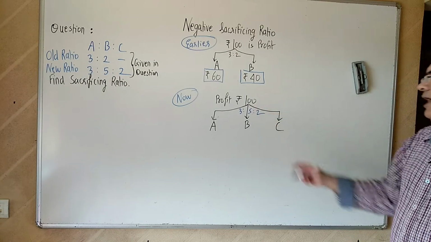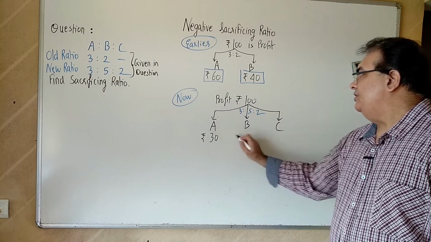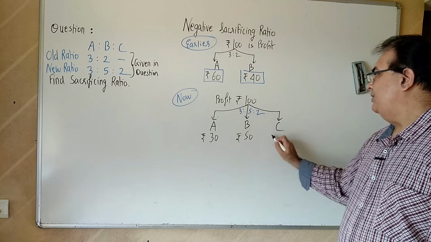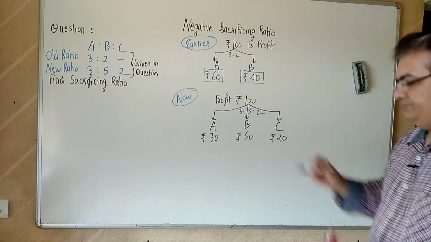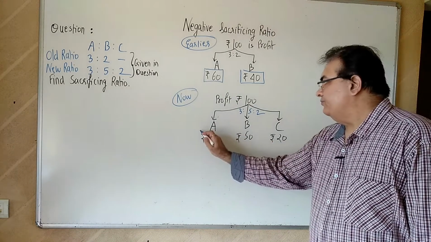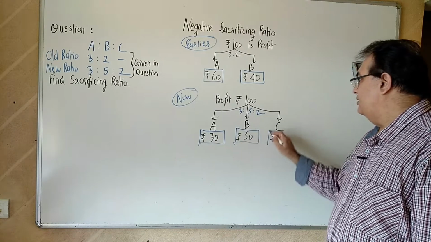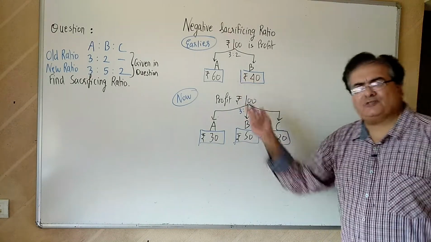So when we distribute 100 in 3:5:2, that's 30, 50, 20. Correct? Okay. 30, 50, 20. Earlier only two partners were there, 60 and 40.